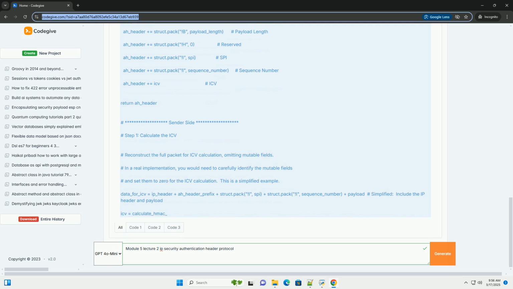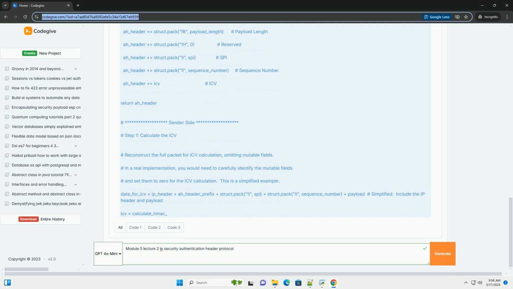3. How AH works. Here's a step-by-step explanation of how AH works. 1. Security Association establishment: before AH can be used, a security association (SA) must be established between the sender and receiver using a key exchange protocol like IKE, Internet Key Exchange. The SA specifies the cryptographic algorithms, keys, SPI, and other security parameters that will be used for AH processing. 2. Sender processing.